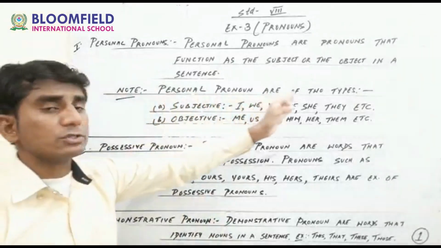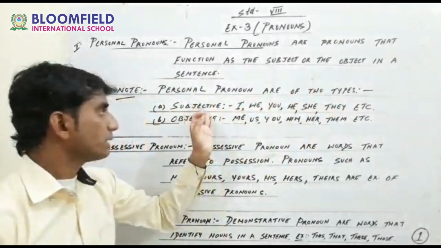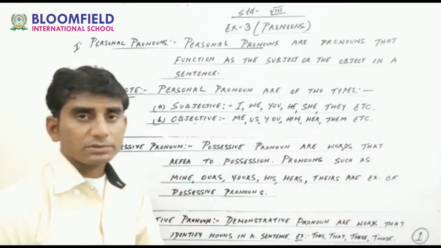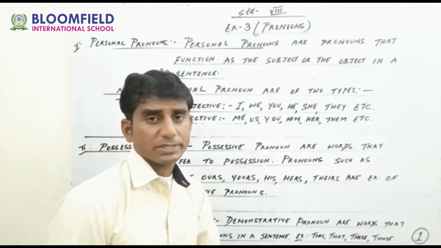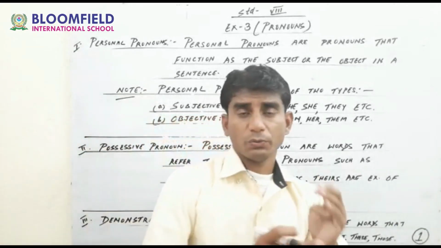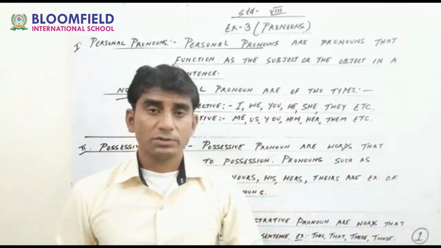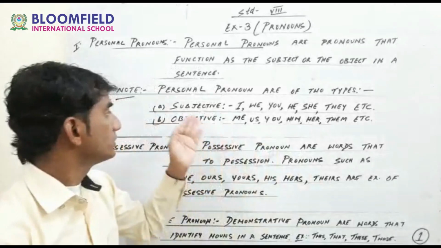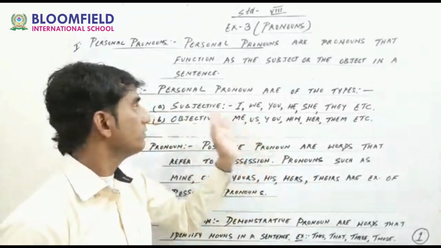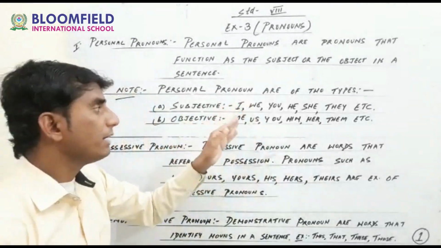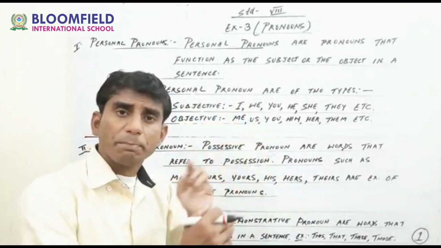See, personal pronouns are of two types, subjective and objective. Do you know how many subjective are there? Suppose I, you, we, they, he, she, it. These are all subjective pronouns. Objective, I will turn into me in a simple matter.